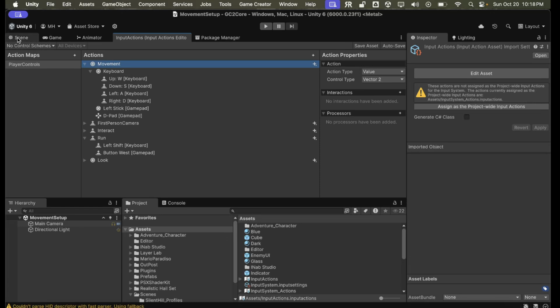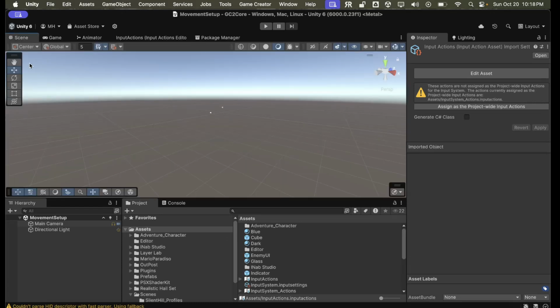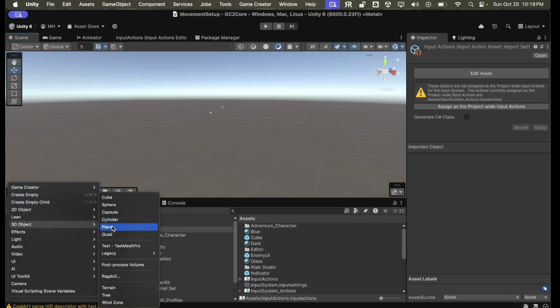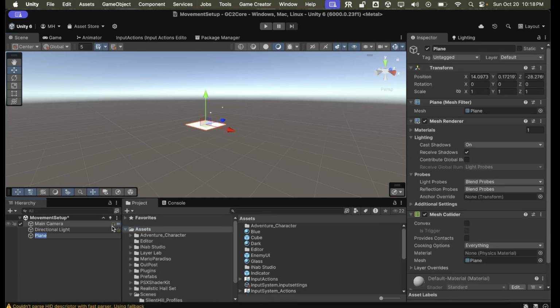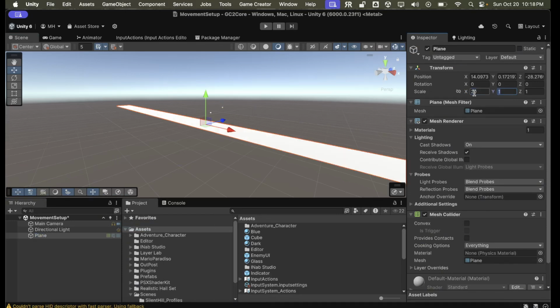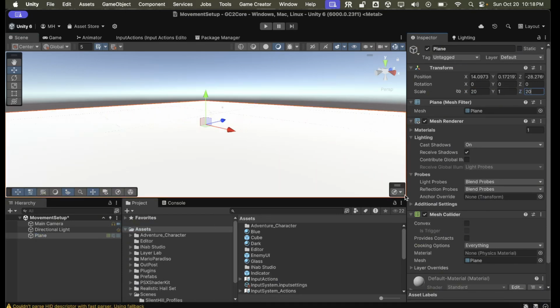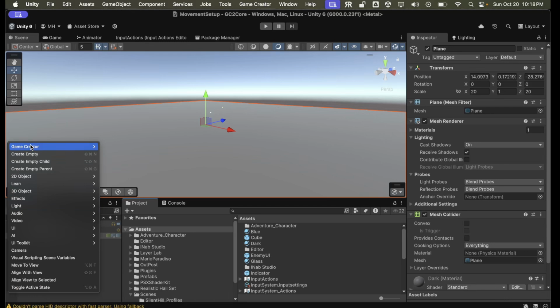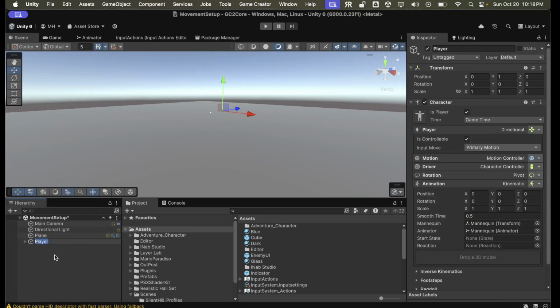So let's set that up. We'll create a new plane, and 20 by 20 ought to be enough. We're going to give it the dark texture, and we're going to create the Game Creator player.